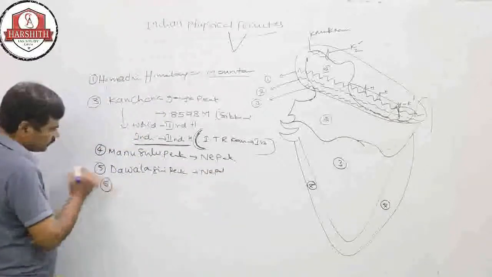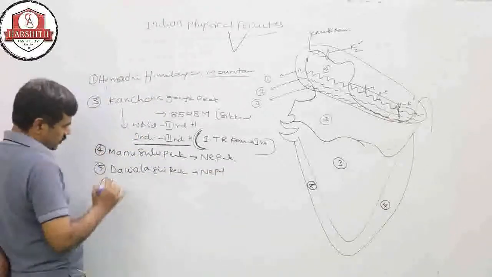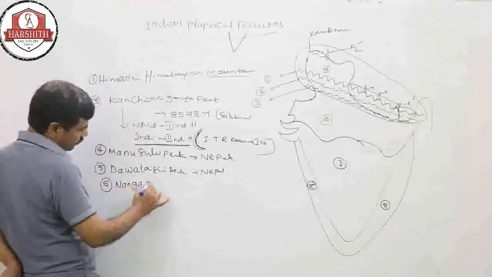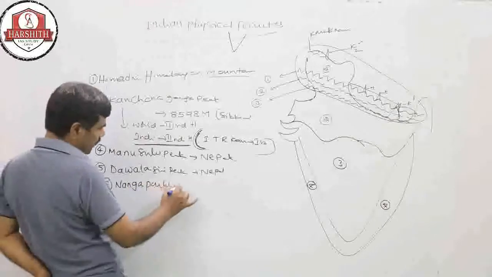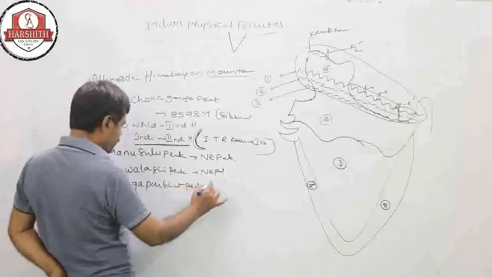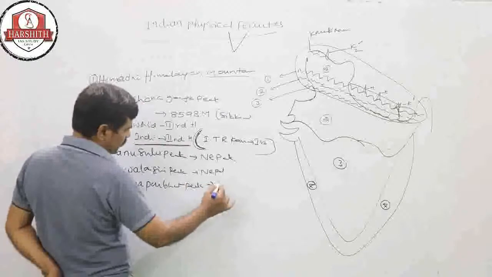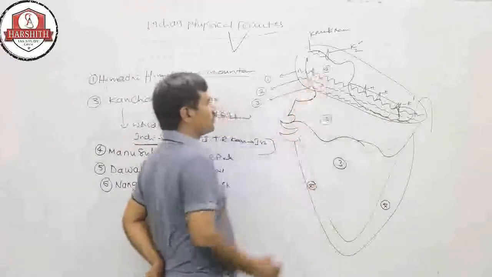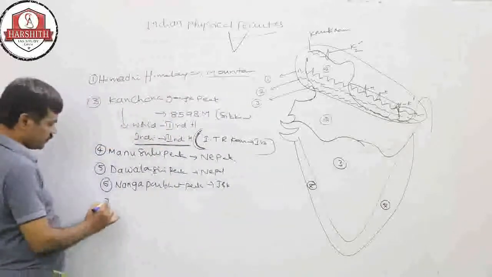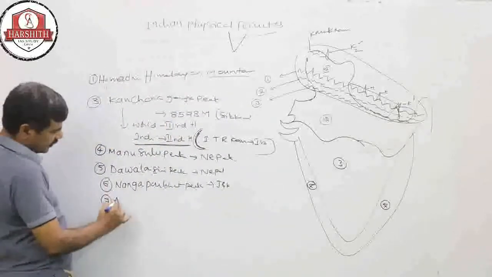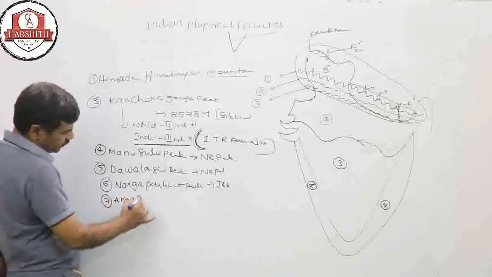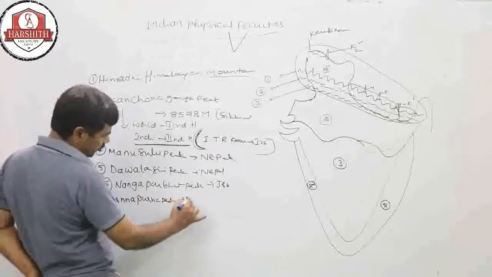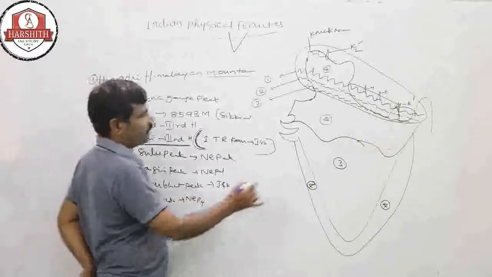Sixth one, Nanga Parbat peak, which is in Jammu and Kashmir. Seventh one is Annapurna peak, which is also in Nepal.